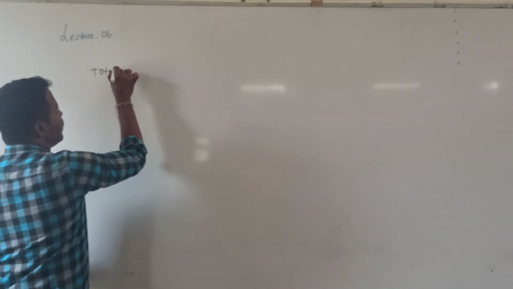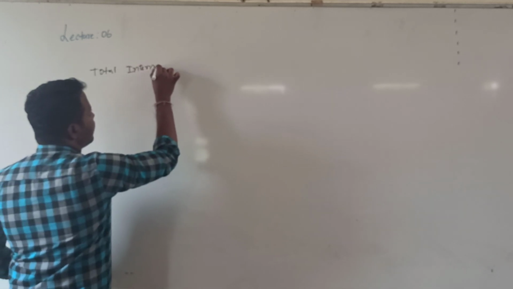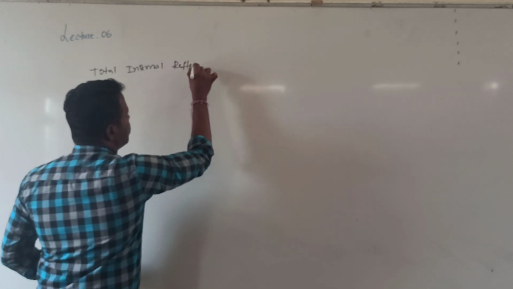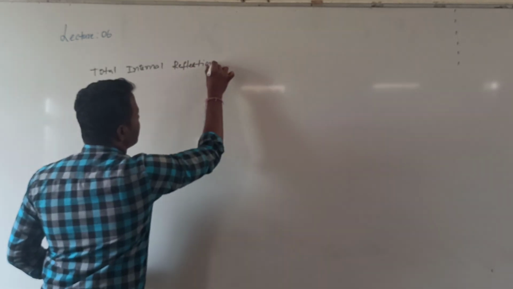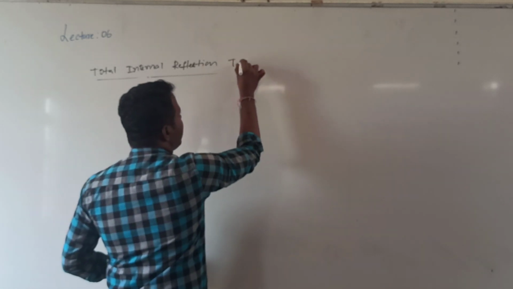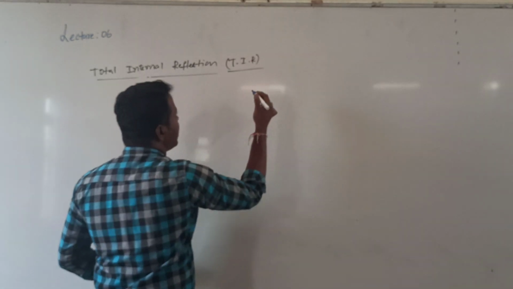Total internal reflection. So the shortcut form is very important, TIR. This question is given many times for 3 marks also.